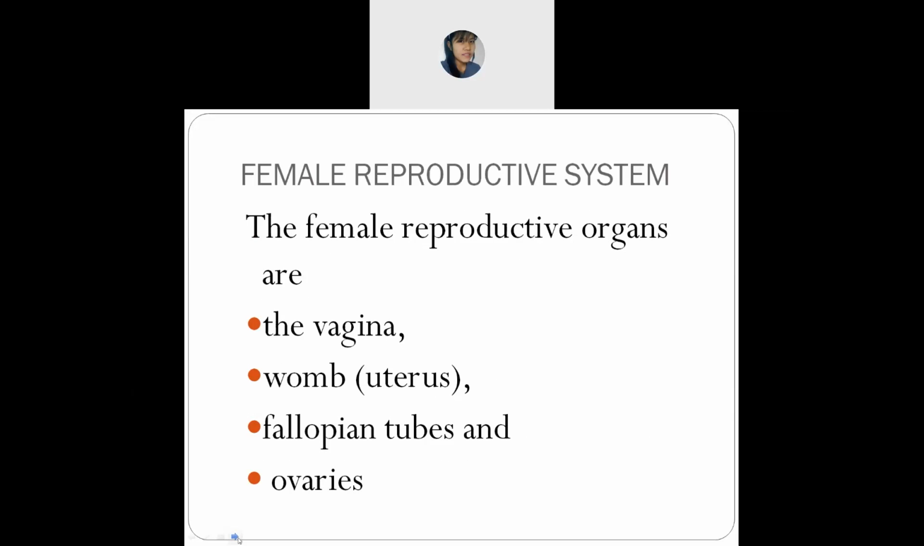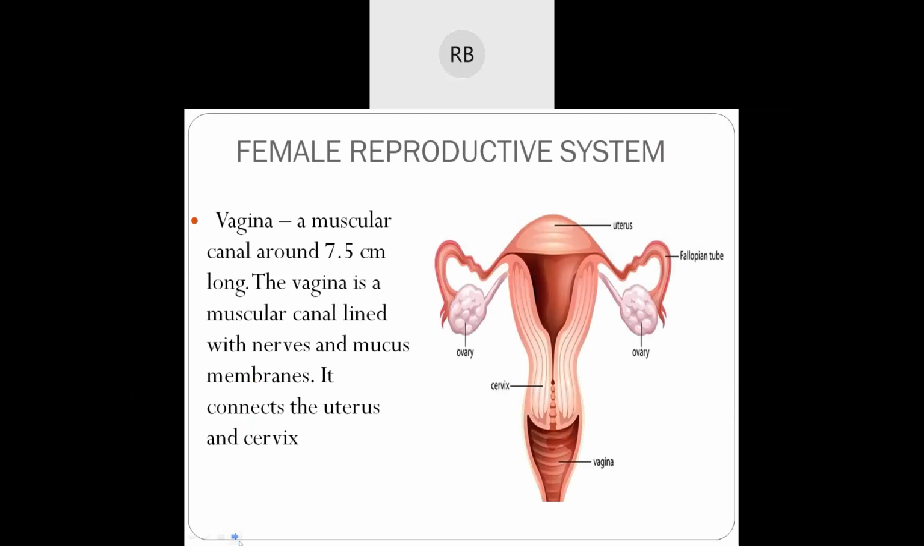Female reproductive system. The female reproductive organs are the vagina, womb, also called the uterus, fallopian tubes and ovaries.